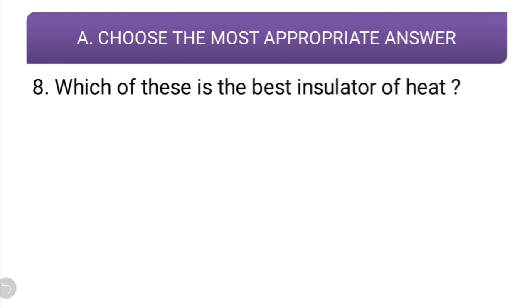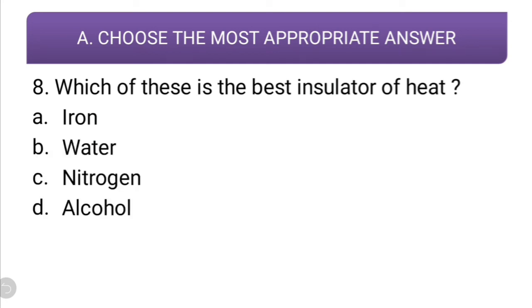Which of these is the best insulator of heat? Insulator I am saying. Iron, water, nitrogen, alcohol. Now, best insulators of heat. What should be the correct answer? The correct answer is nitrogen. Since it is in gaseous state, it does not conduct at all, so it is the best insulator of heat. The molecules are far away from each other, and gaseous materials are the best insulators of heat. So the correct answer is nitrogen.